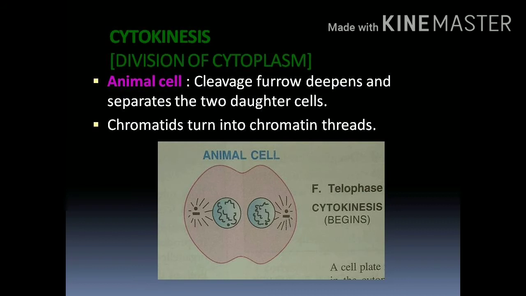In the animal cell, the cleavage furrow deepens totally and separates the two daughter cells. The cleavage furrow deepens and divides the cytoplasm into two parts. So here we can see the two daughter cells. That is in the animal cell.